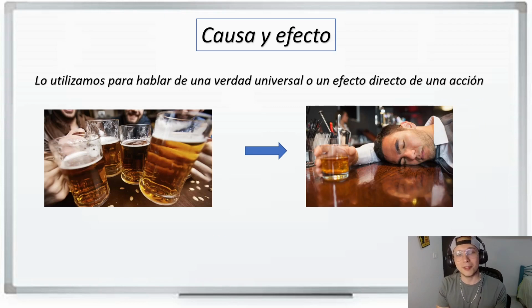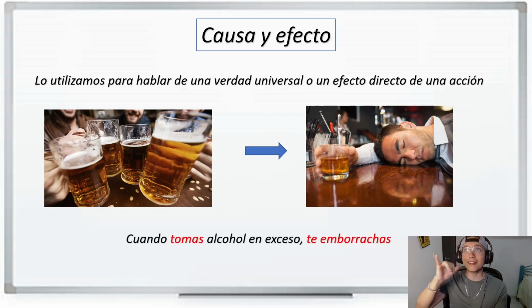Now let's go with this one. What happens when you drink a lot? Entonces decimos, cuando tomas alcohol en exceso, te emborrachas. Otra vez, cuando tomas alcohol en exceso, te emborrachas. So when you drink alcohol a lot, you get drunk. Emborracharse is to get drunk.